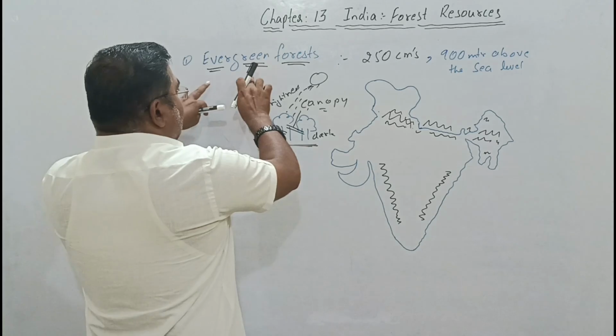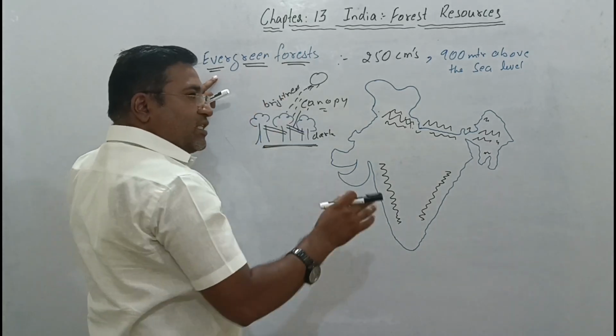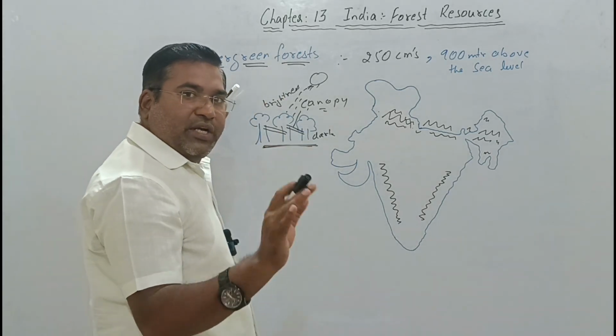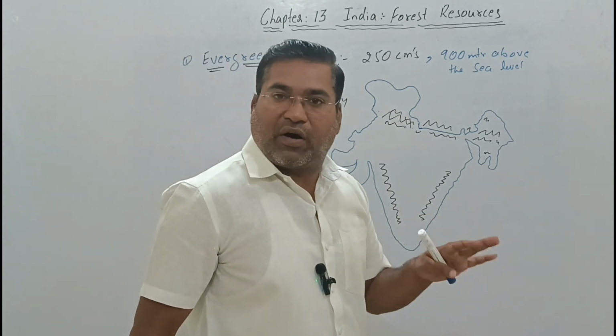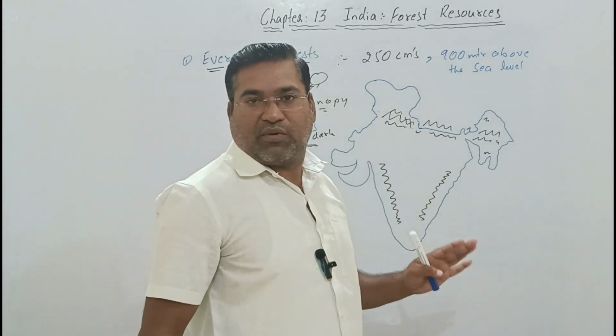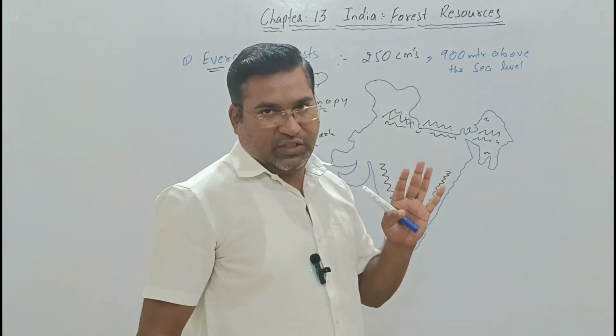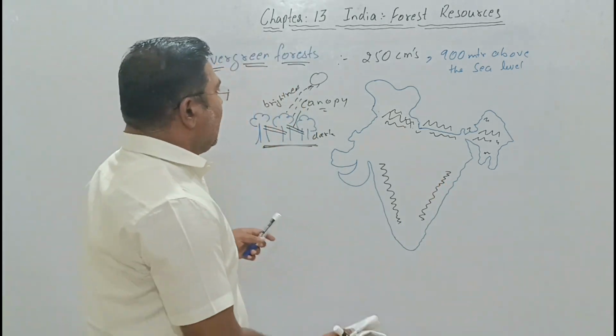They are called evergreen because regularly, 24 hours, 12 months, the leaves of these trees are found green, so they are called an evergreen forest. So this was all related to the evergreen forest.